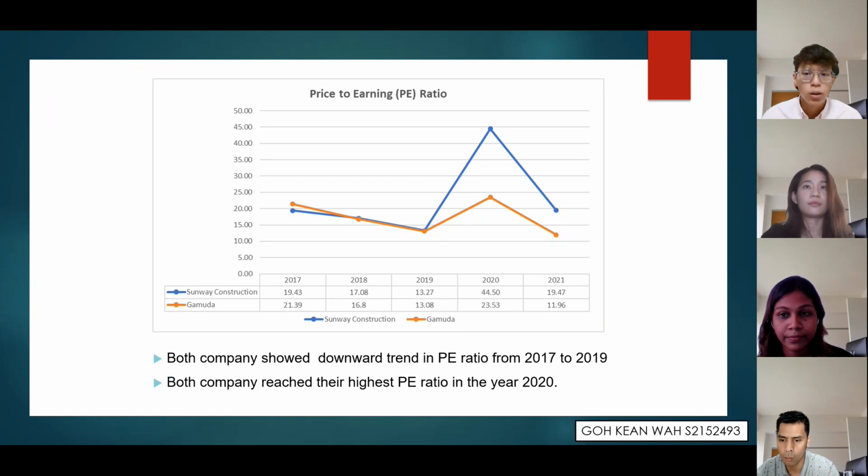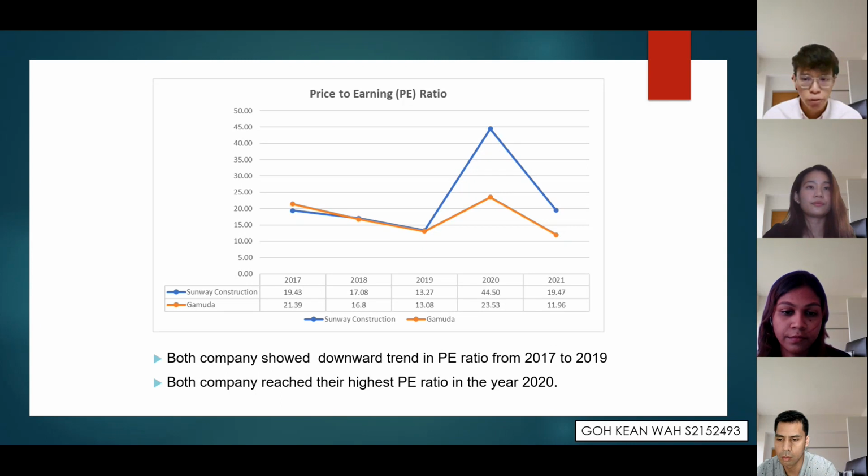From the graph, we can see the price to earning ratio because both ratios exceeded 3, and throughout the 5 years there is a fluctuation in price to earning ratios for both companies from 2017 to 2019.